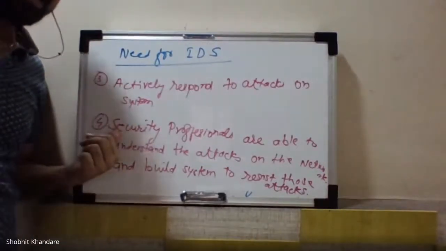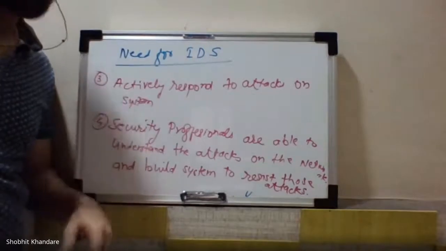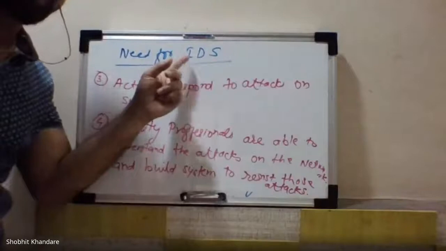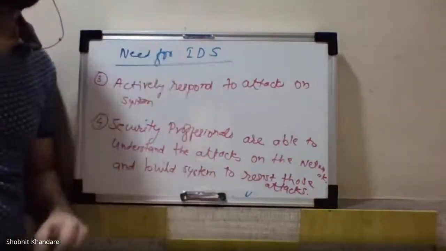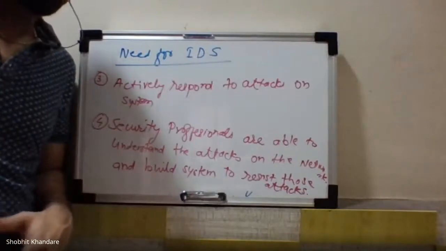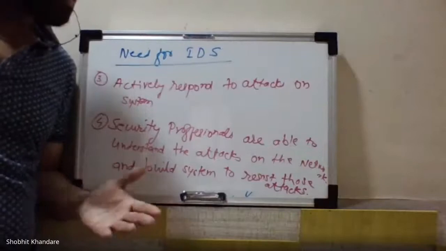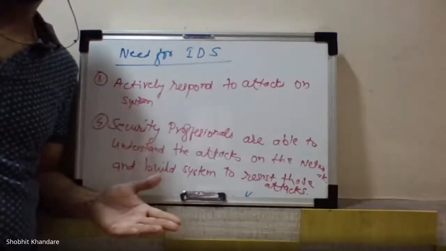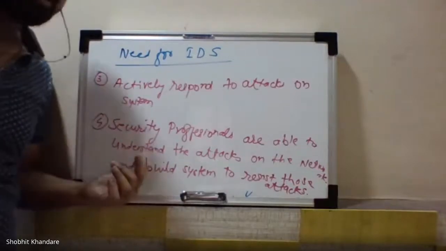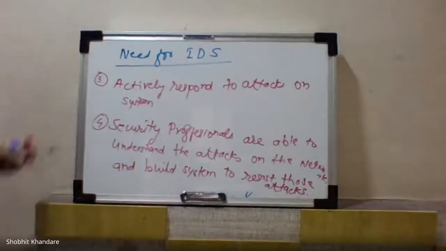So the important thing is that security professionals will be able to know what type of attack it is. This is only possible because of the installation of IDS. That means your security professional will be able to quickly identify the type of attack, and depending upon that, he will be able to resist those attacks by building a particular system. So this is the fourth one, and the last one is the fifth one.